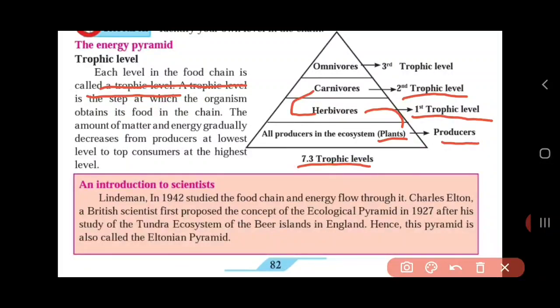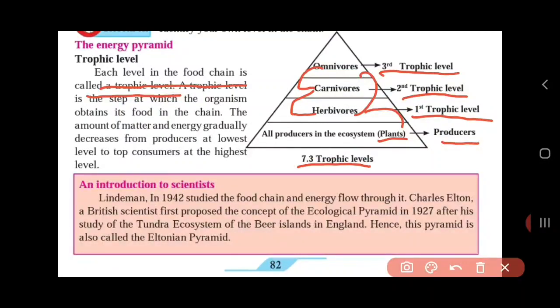And then at the top there comes third trophic level, and those consist of omnivores. Omnivores are those who eat carnivores as well as herbivores. Got it? So this is how the whole trophic level is distributed. So there are some scientists, let us read about them.